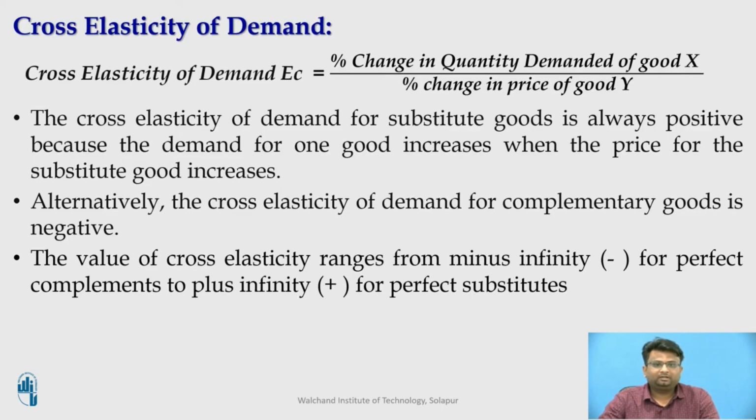The higher the numerical magnitude of the cross elasticity, the greater the degree of complementarity or substitution between the two goods. Thus, theoretically the value of cross elasticity ranges from minus infinity for perfect complements to plus infinity for perfect substitutes. Hence, mathematically we can express it as the percentage change in the quantity of X divided by the percentage change in the price of Y.